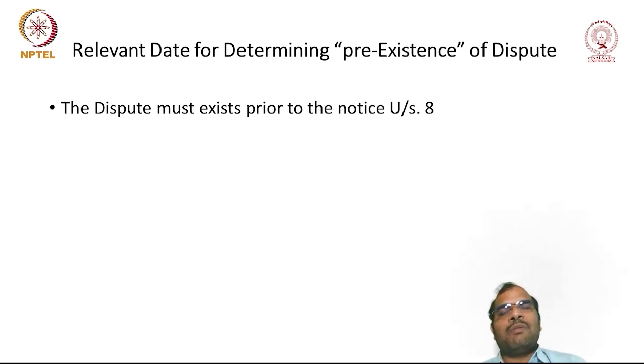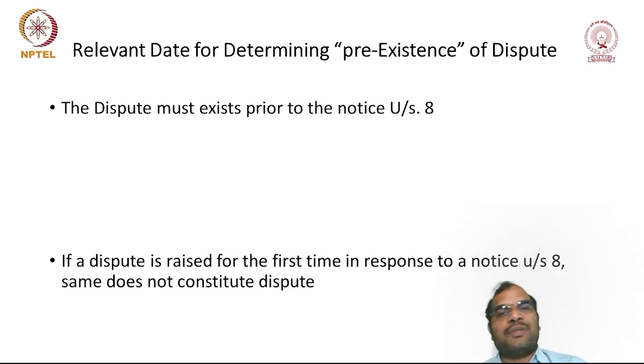So when I am using the word pre-existence, it does not mean that when you are giving the notice, immediately I am stating that there is a dispute. I cannot say like that. The dispute must exist before or prior to the notice under section 8. Before the operational creditor gives the notice to the corporate debtor, the corporate debtor must have raised the dispute. The dispute must be there before that.